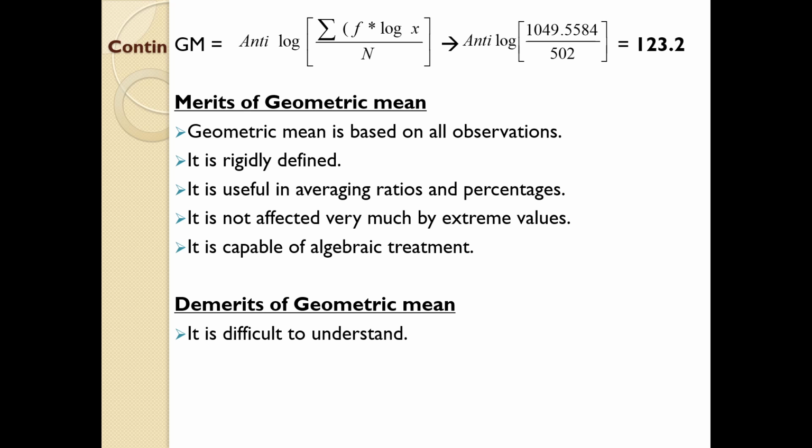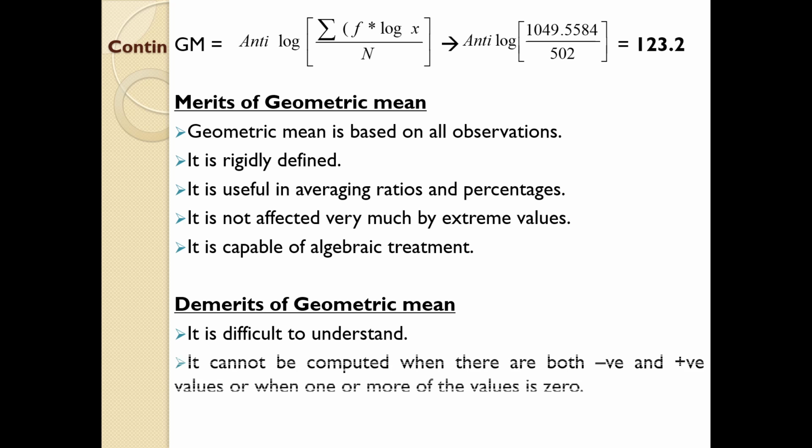Also you need to have a log table with you in order to find the answer. It cannot be computed when there are both positive as well as negative values, when one or more values is 0. Yes, it is right, because we are doing the computation primarily on the basis of log values of each individual values of x. If it is a positive or negative, it is very difficult to find its log value as well as a 0 value.